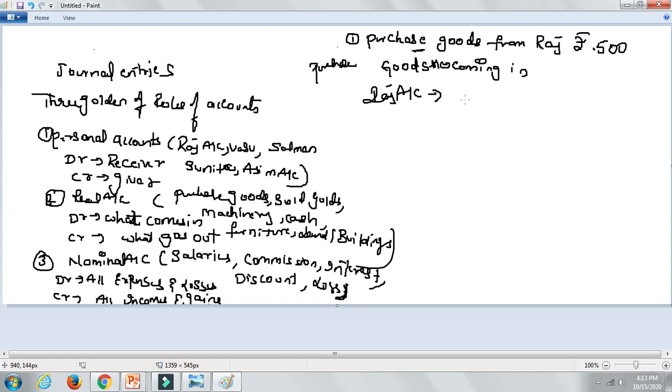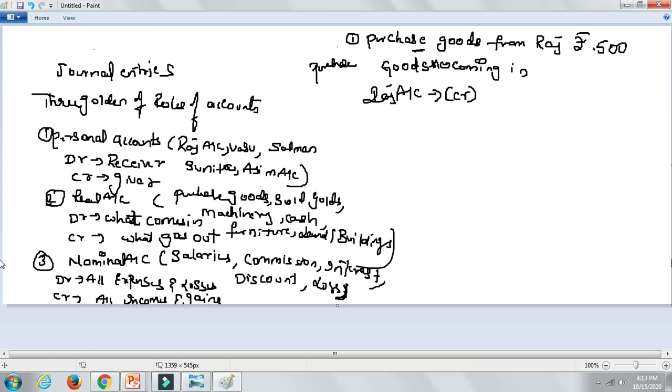Now purchase goods from Raj means Raj is giving goods. So according to personal account, when a person is giving something, you are going to credit him. Remember this. Now, purchase goods belongs to real account: debit what comes in. What is happening when you are purchasing goods? Goods are coming into the business. So, according to real account, debit what comes in. So, you are going to debit the purchase goods account. I hope I made it clear to all of you.